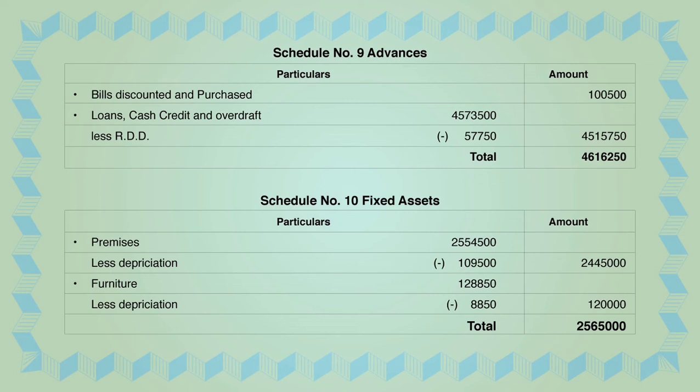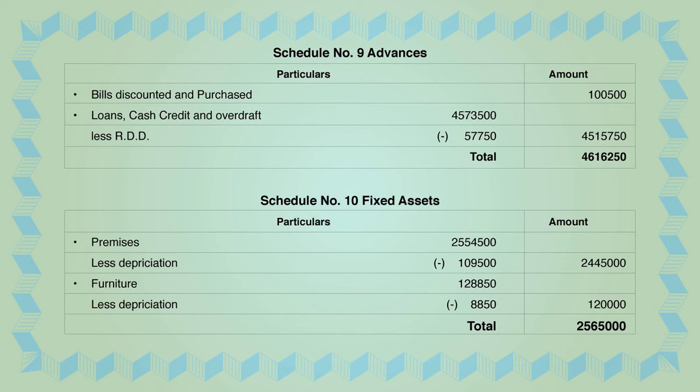You can see adjustment number 4. Please go to adjustment number 4. Provide depreciation on premises rupees 1,09,500. So that amount will get deducted in schedule number 10 from premises. You deduct both and you get the answer as 24,45,000 in schedule number 10 as premises.